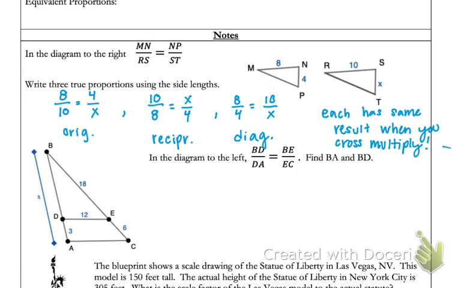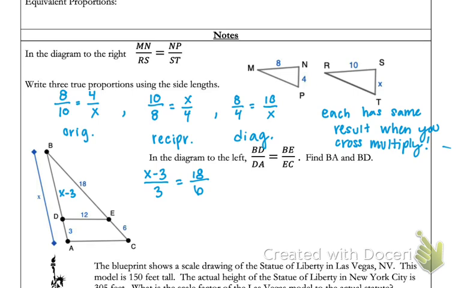Because the whole distance is x and our bottom distance is 3, I could rewrite BD as x minus 3. It's the whole length minus our 3. So now that we have BD labeled, we can set up our proportion. So x minus 3 over 3 equals 18 over 6. I looked at our diagram: BD is x minus 3, DA is 3, BE is 18, and EC is 6. So, just as we stated before, to solve a proportion, we will cross multiply.